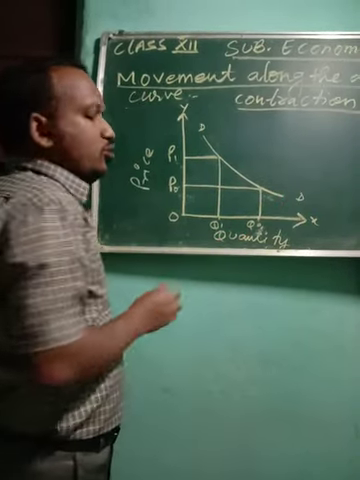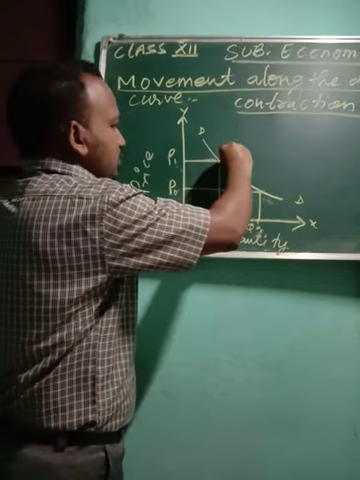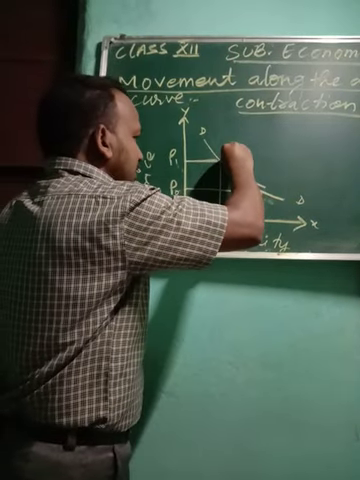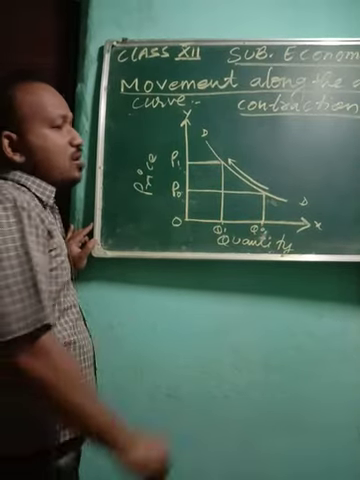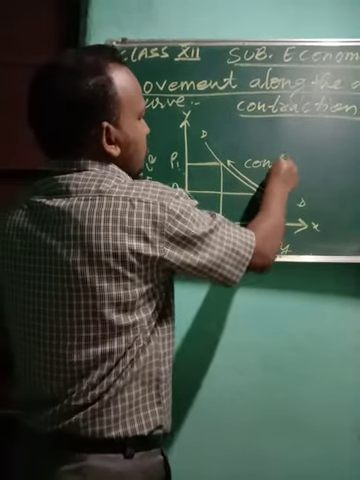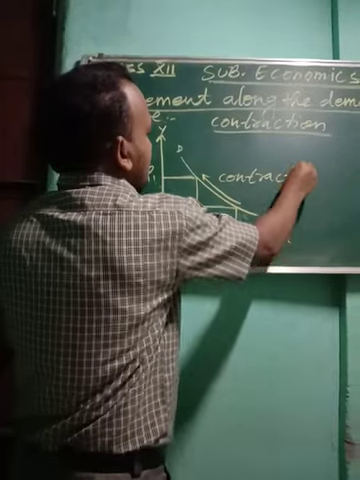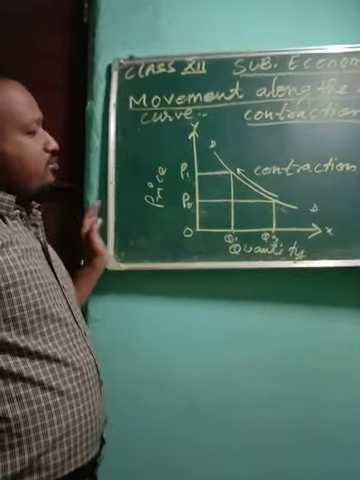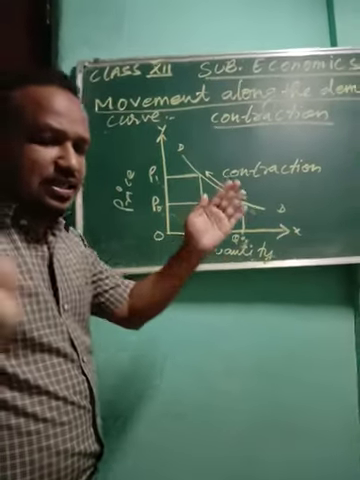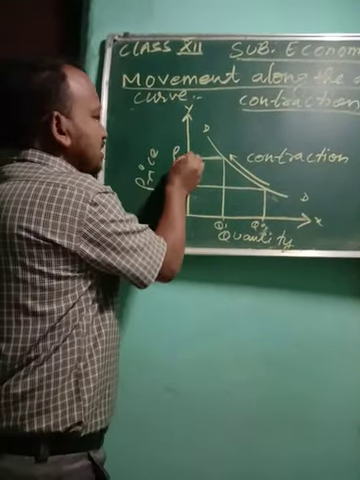So here you have to show the movement, that is contraction, along your demand curve with this upward movement. This upward movement is showing that there is a contraction. So this is your contraction along your demand curve. Under the movement of demand there are two types, expansion and contraction. Here, contraction, it is getting contracted. Why? Due to rise in price.